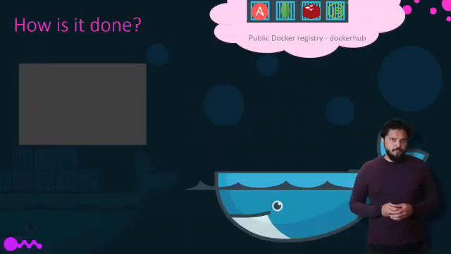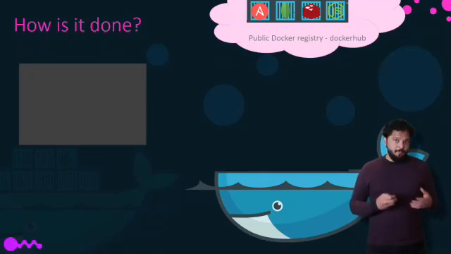So how is it done? There are lots of containerized versions of applications readily available as of today. Most organizations have their products containerized and available in a public Docker repository called Docker Hub or Docker Store. For example, you can find images of most common operating systems, databases, and other services and tools.